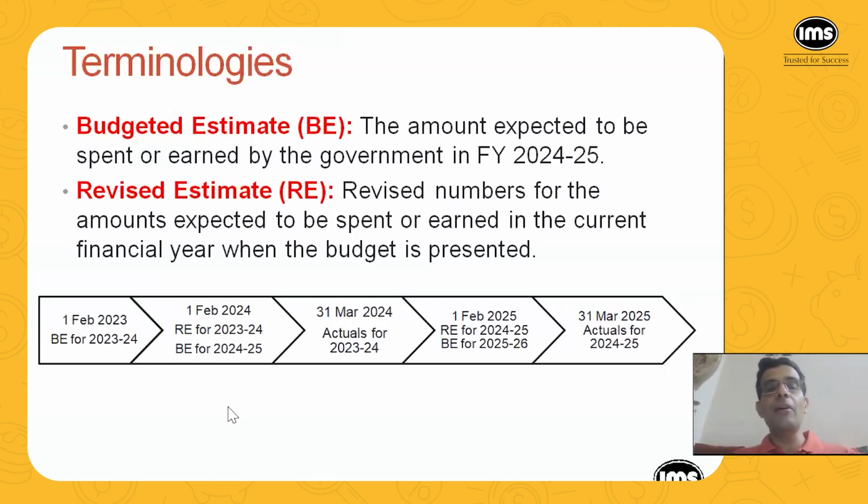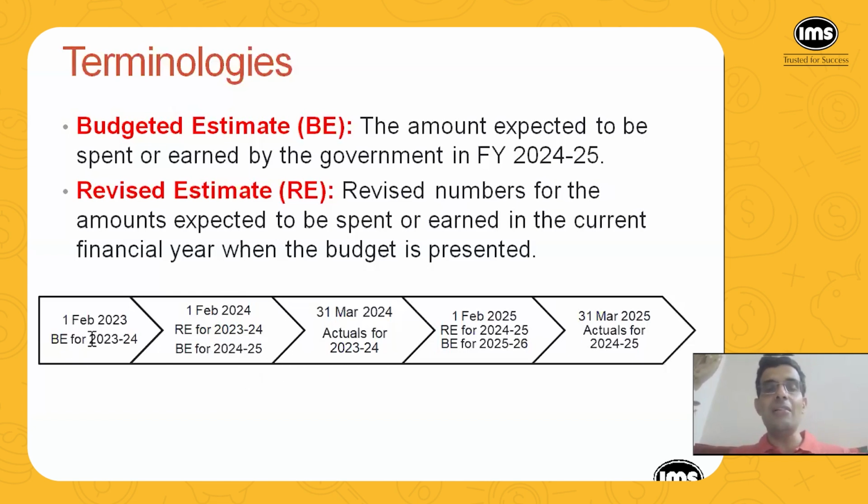And then on 1st of February 2024, when the budget was presented, the budgeted estimates for 24-25 were presented. And so it was just an interim budget. So the actual numbers were presented just yesterday. That is a different story. But this is how it works.